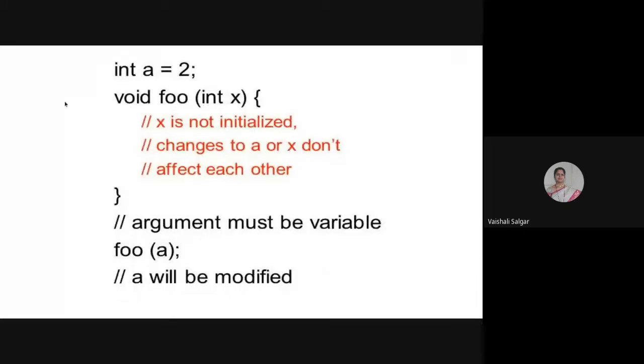Now the same example which I have just explained: void foo int x. The argument must be a variable. A will be modified when the copy out phase is generated. That's what we have seen in the previous example.